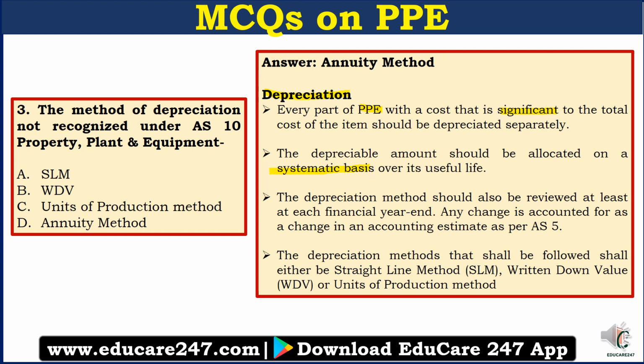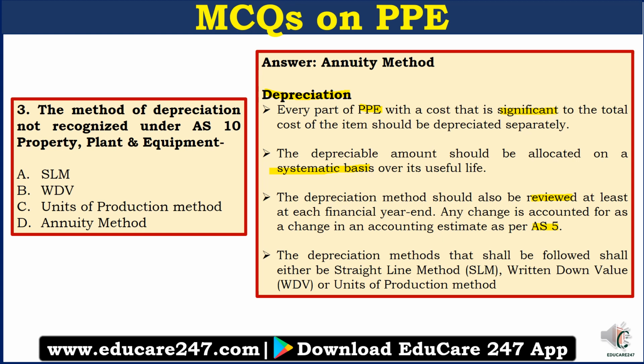The depreciation method should also be reviewed at least each financial year. Any change is accounted for as a change in accounting estimate as per AS5, because AS5 deals with change in accounting estimates, right? So whenever you review the method of depreciation, and if there is any change, the change has to be accounted for under AS5.